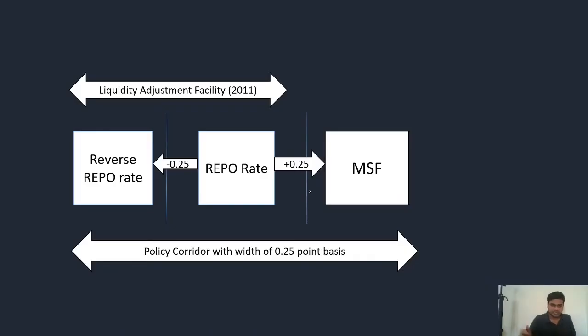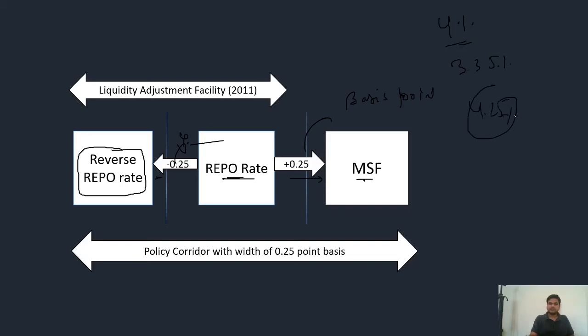Now what is it? Just see here, repo rate plus 0.5. It is also called basis point, not percentage, basis point in terms of banking. It is MSF, and minus 0.25 is the reverse repo rate. But in the period of corona, it has been ended. Repo rate is 4%, reverse repo is 3.35%, and MSF is 4%. So it is not now minus 25%.